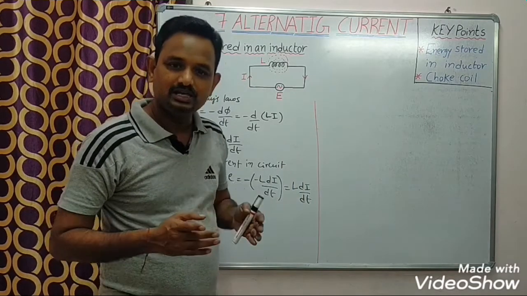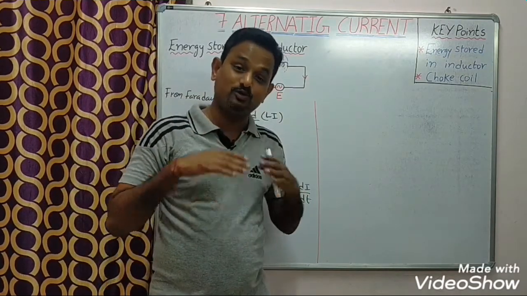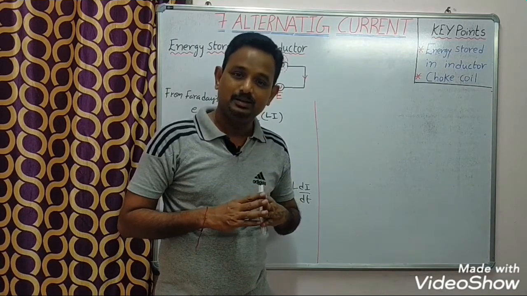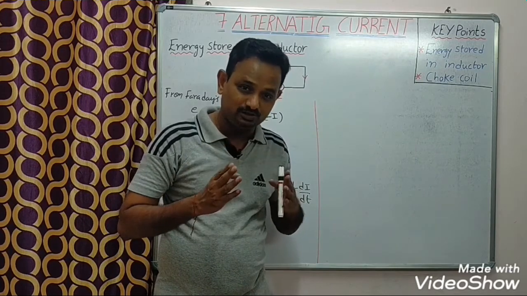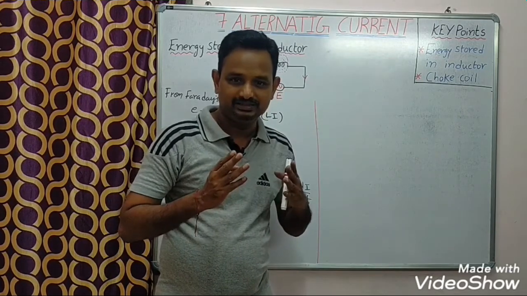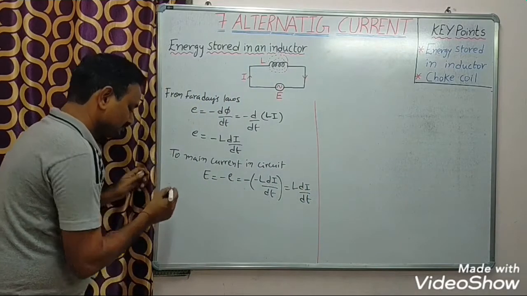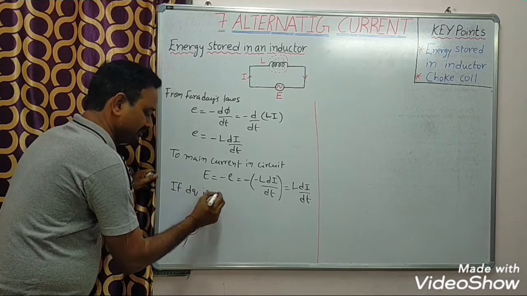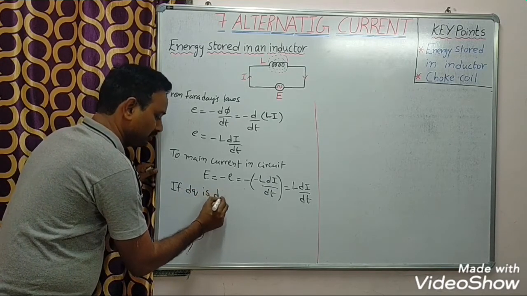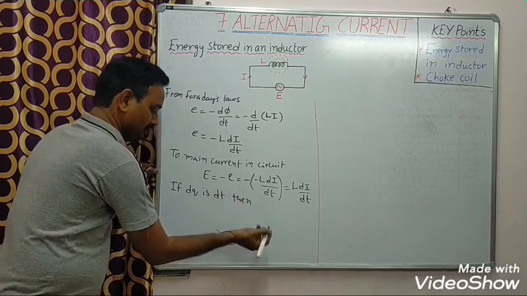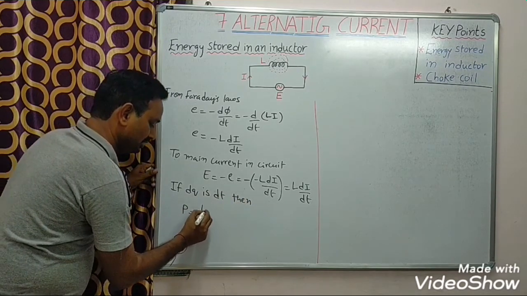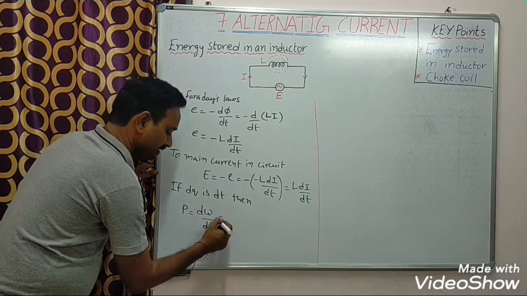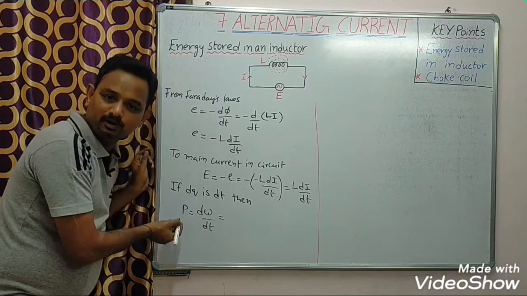Suppose a small charge dq is flowing in the circuit in a small interval of time dt, then power P equal to dw by dt. Here dw by dt means power.